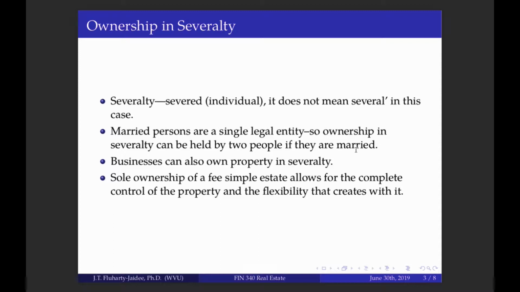Married individuals are considered one legal entity with respect to ownership in severalty. They as married couples are not considered individual separate owners, but a single legal entity, because when you get married, you become a single legal entity. If there were other people owning the property with them, then they would be owners in severalty, and the married couple would be regarded as one single entity, and the other individual or other married couple would be regarded as another legal entity.